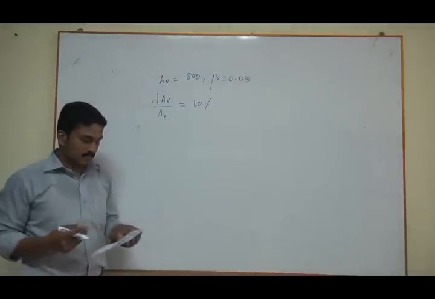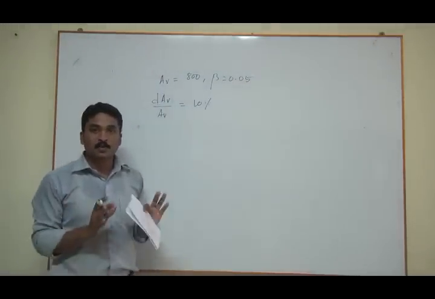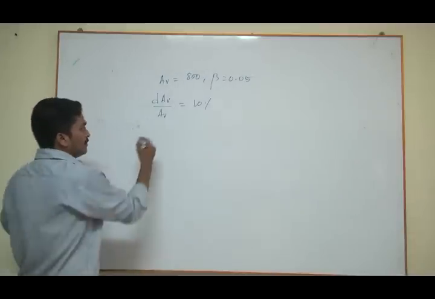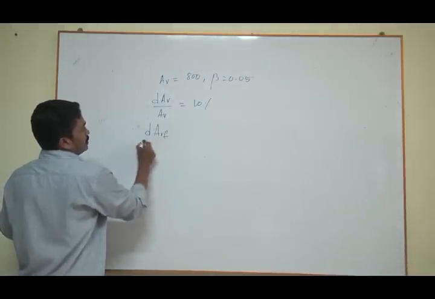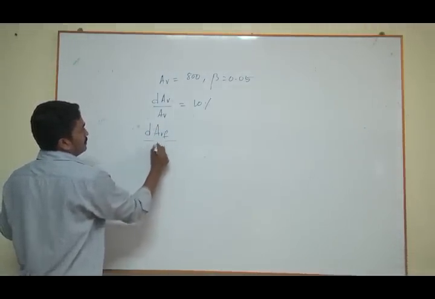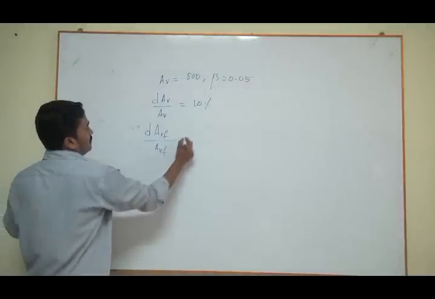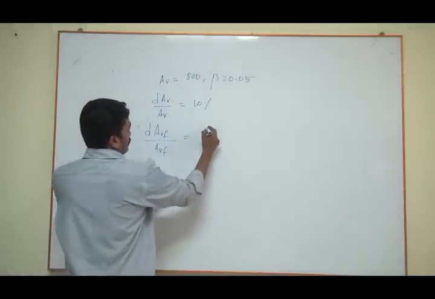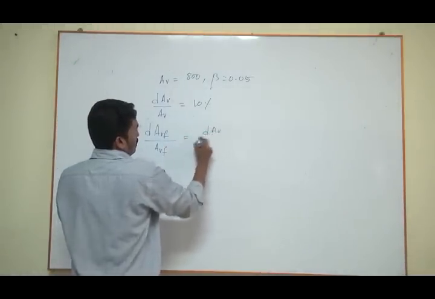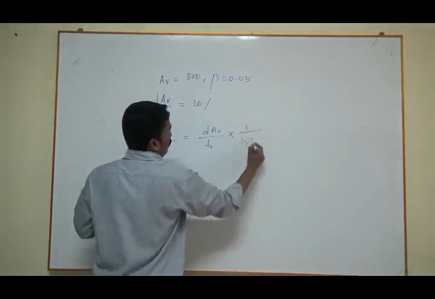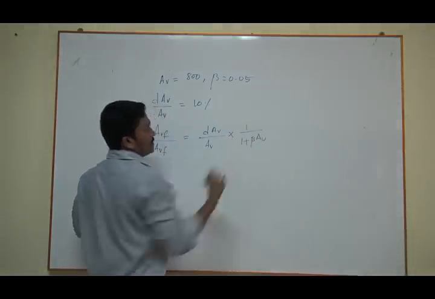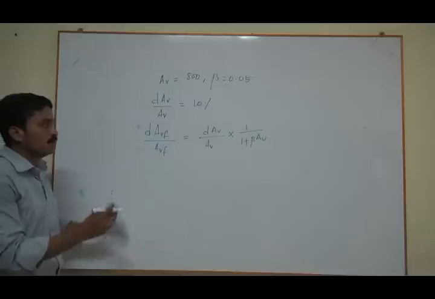We have to find out the percentage change in the closed loop gain, and we know the formula: fractional change dAVF by AVF is equal to dAV by AV into 1 by 1 plus beta AV. Substitute all the values.